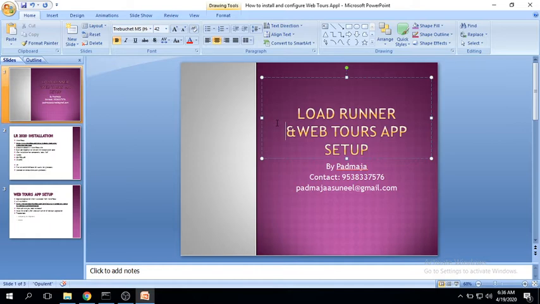So whatever software is available on the site I'm looking at, I'm going to download LoadRunner and I'm going to download the WebTours application also. Earlier we had HP LoadRunner, and we used to download the LoadRunner software from the HP side. But now it became Micro Focus LoadRunner. Okay, so let me show you that.